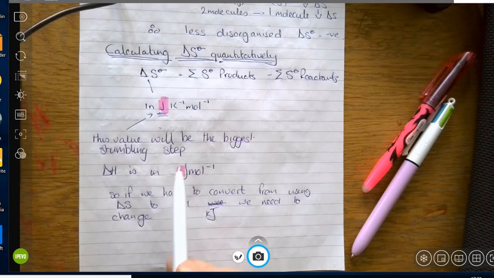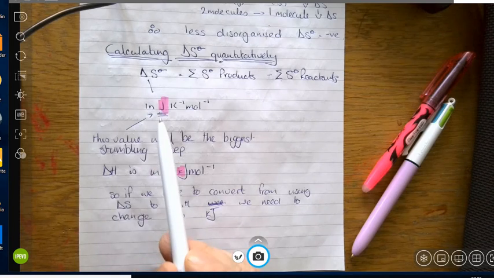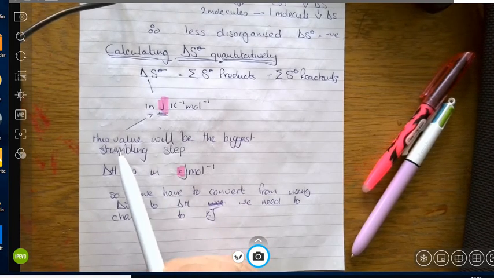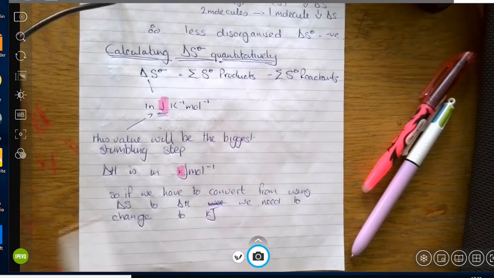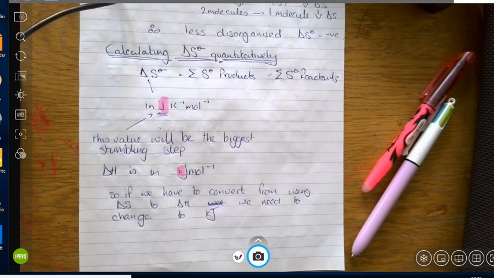So if we have any equation that uses delta S and delta H, we have to unify them as one value. So we either have to use kilojoules per mole or joules per mole.